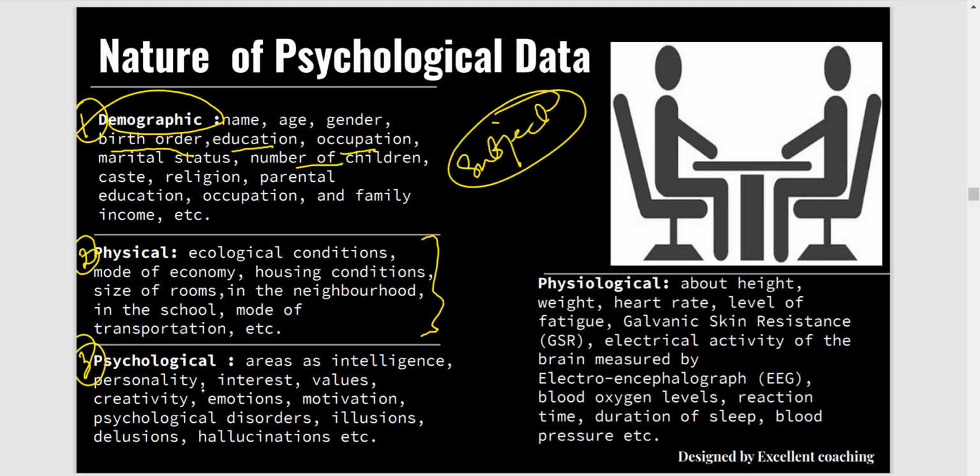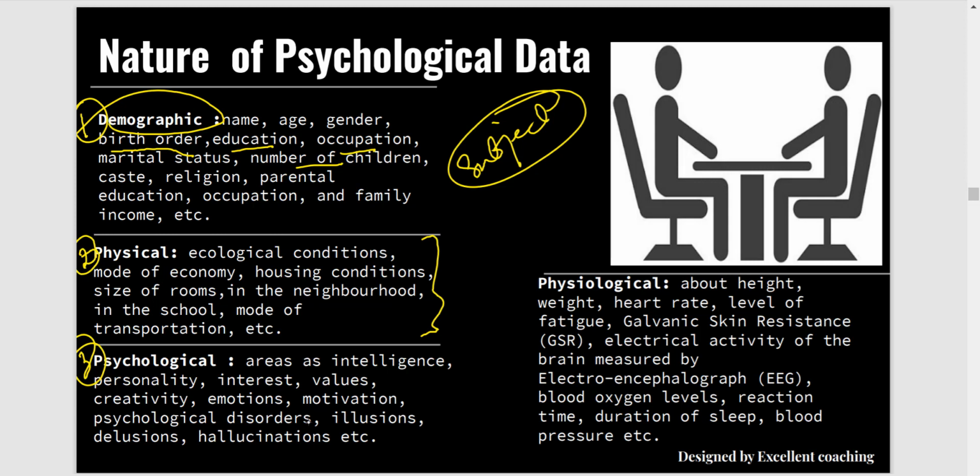What is the third type of data? Psychological data, and it includes intelligence of that person, intelligence level, personality, certain traits of personality, his interest, values, creativity, the level of creativity, emotions, motivation, psychological disorders, these type of things.